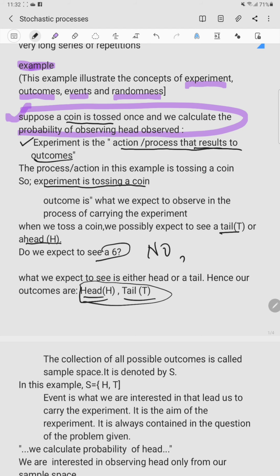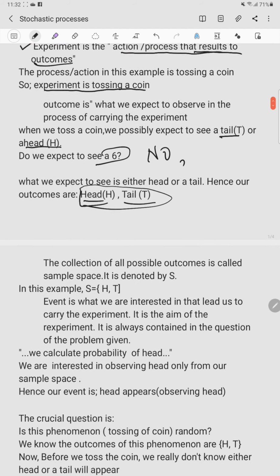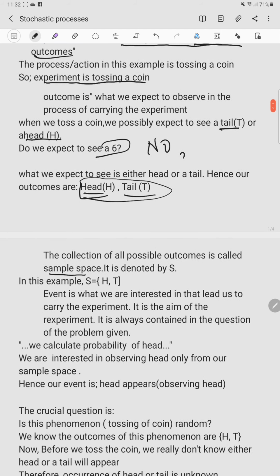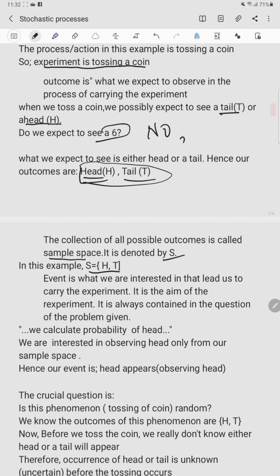The collection of all possible outcomes is what we normally call the sample space. Some books call it the aggregation of all outcomes. So whatever we expect to see, when we collect all possible outcomes together, we have a sample space. It is normally denoted by capital S.